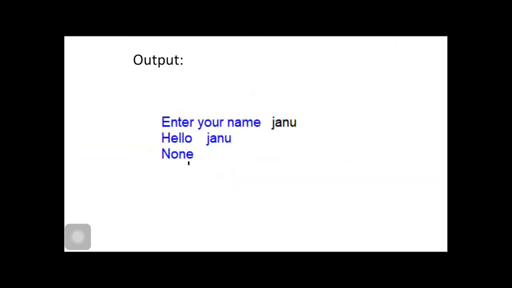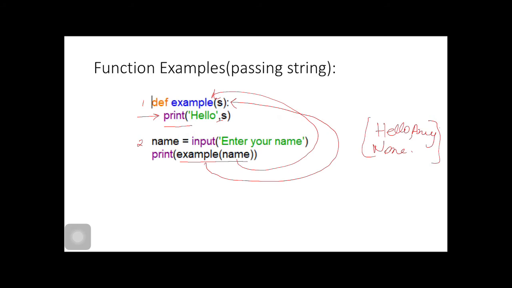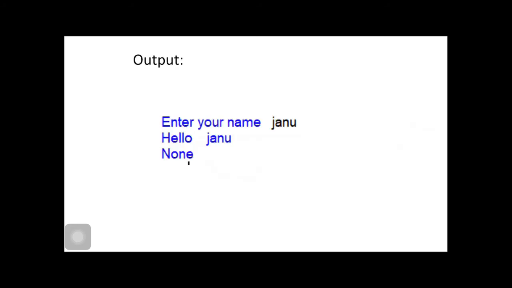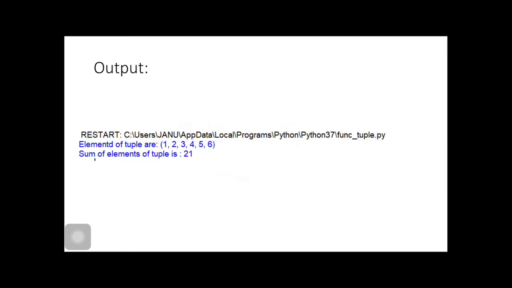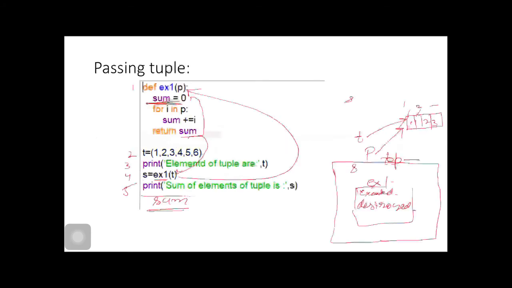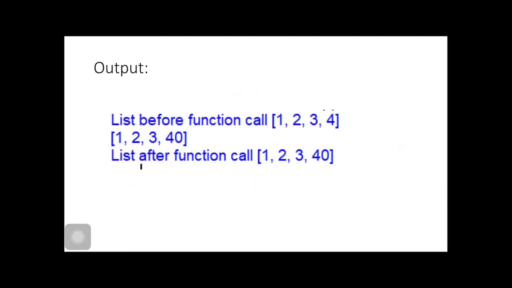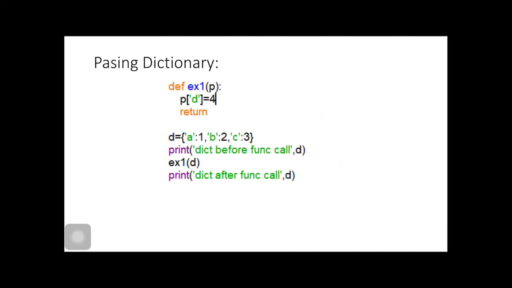It was not the case with tuple or string, as these are immutable. You can test your output. List before the function call: 1, 2, 3, 4. Within the function, this print statement is within the function. After the function call, the value of L has changed.